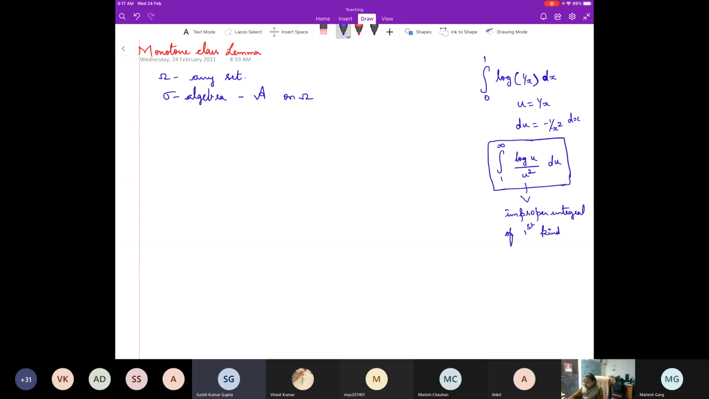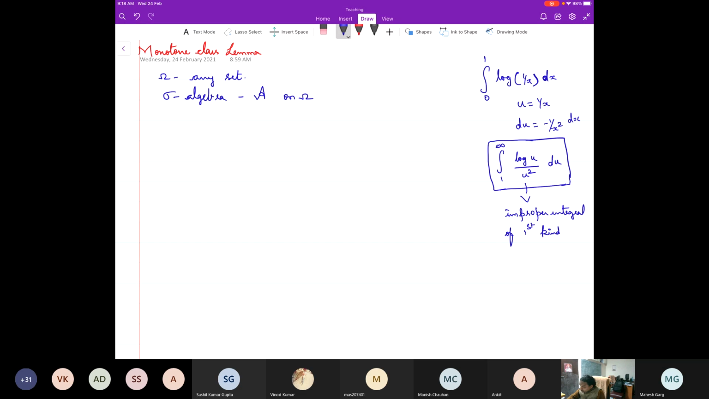Right? So which means that, first kind or second kind? I think it's a first kind. Fine. So which means that you have an unbounded function in an unbounded interval. Yes. The interval is unbounded, and therefore, because of this log u, you'll have to take care. That's the main thing. Clear?